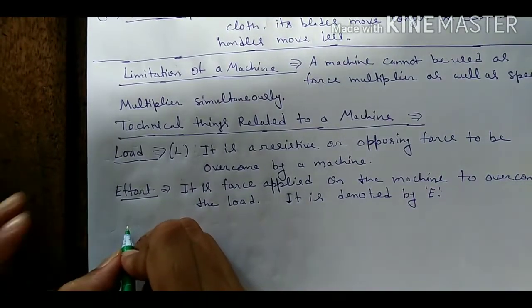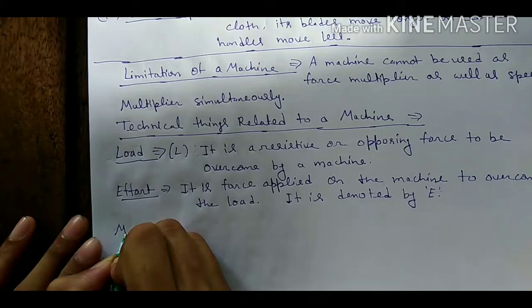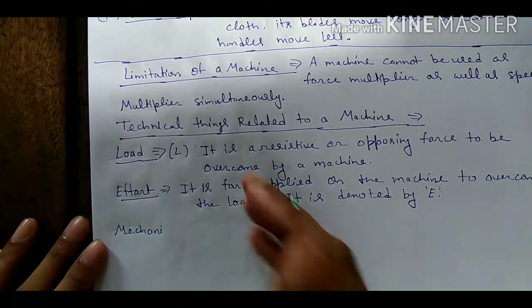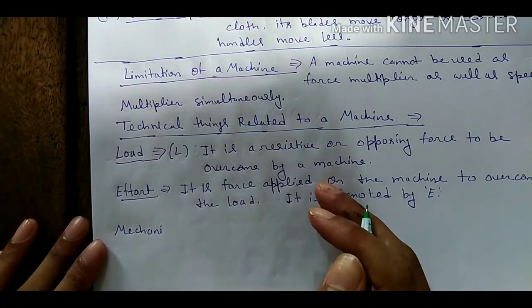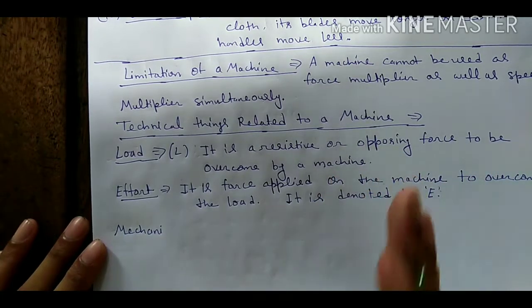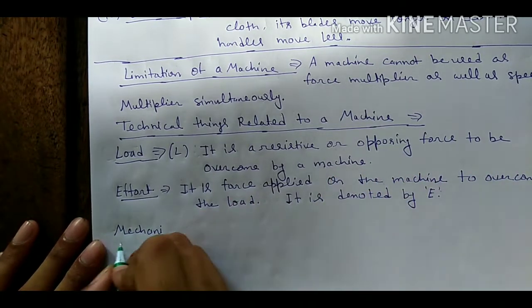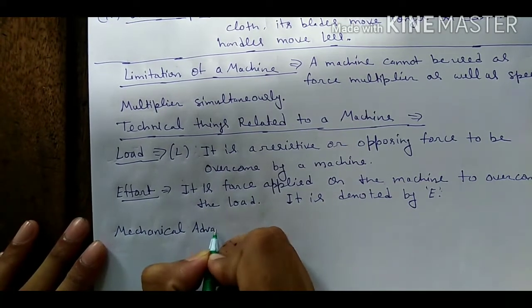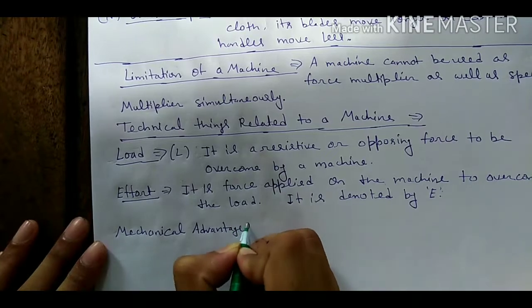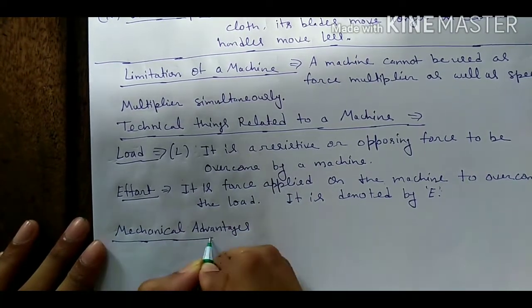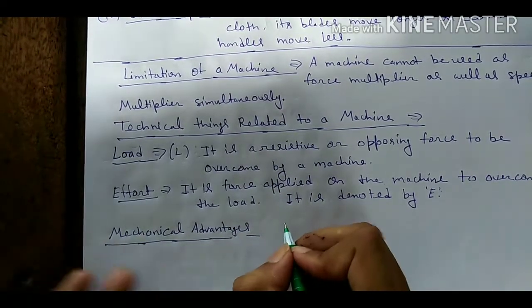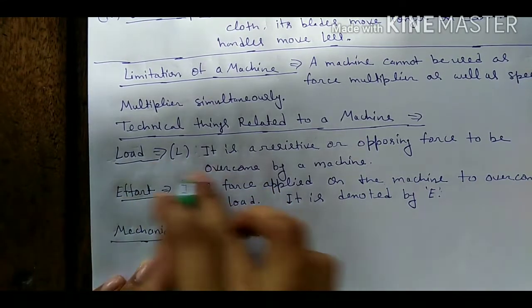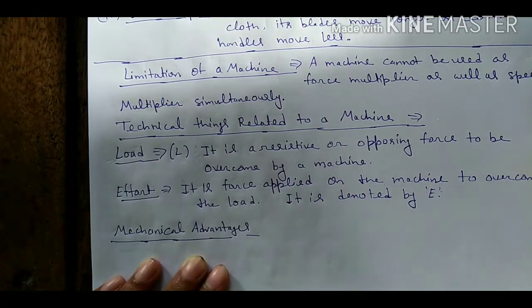Okay. Now students, we will study the mechanical advantage of a machine, and this is an important term. On the basis of mechanical advantage we can decide the different cases and the output and input of the machine. What is the mechanical advantage? In very simple words, it is the ratio of load and effort.